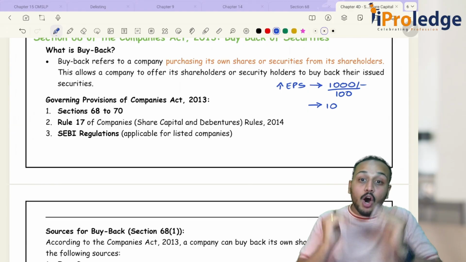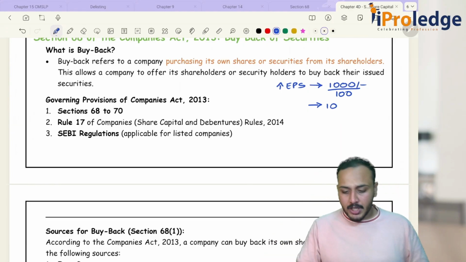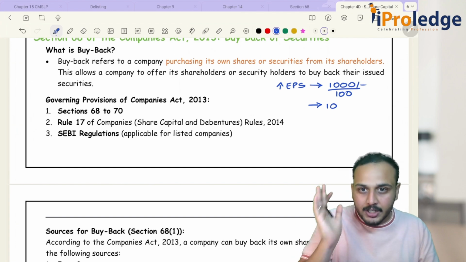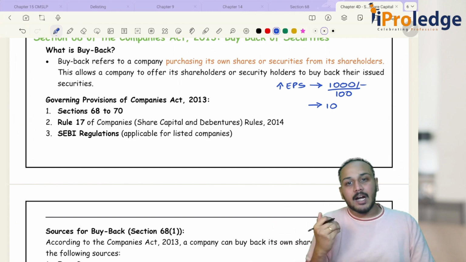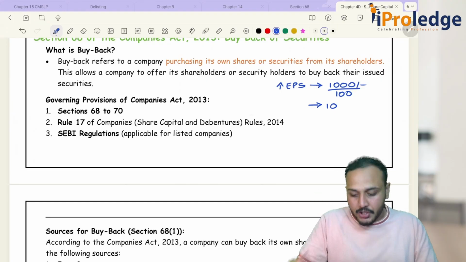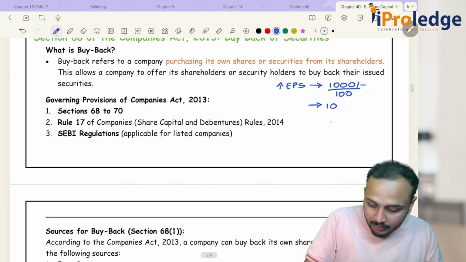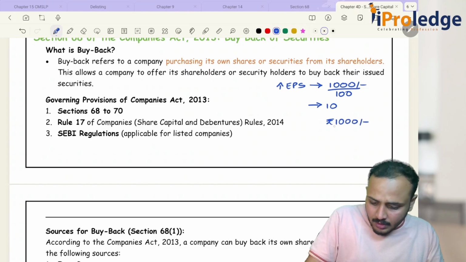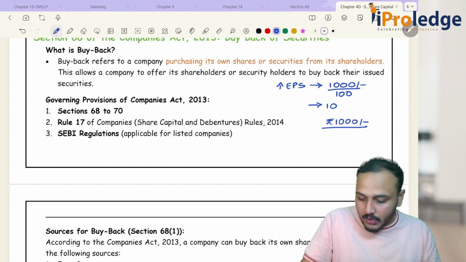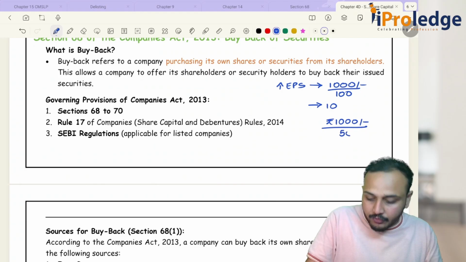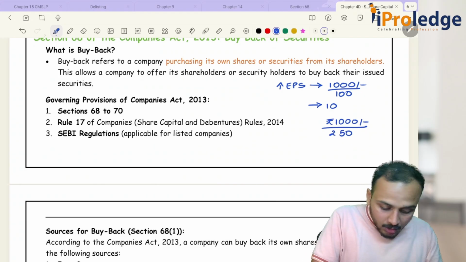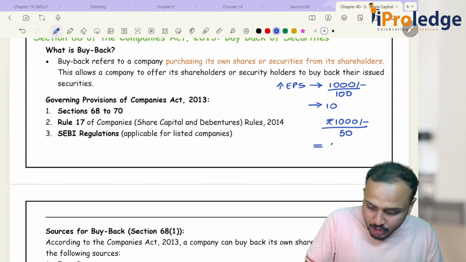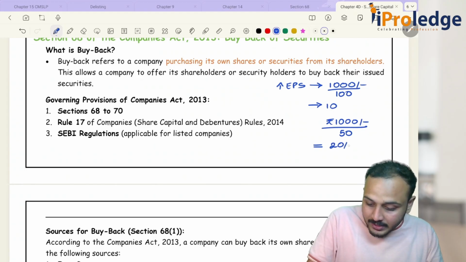Now, how do you improve your earnings per share? Let's say out of these 100 shares, I buy back 50 shares. So how many shares are we left with? Our earning remains the same, but our number of shares will reduce to 50 shares, which gives you how much? 20 rupees.